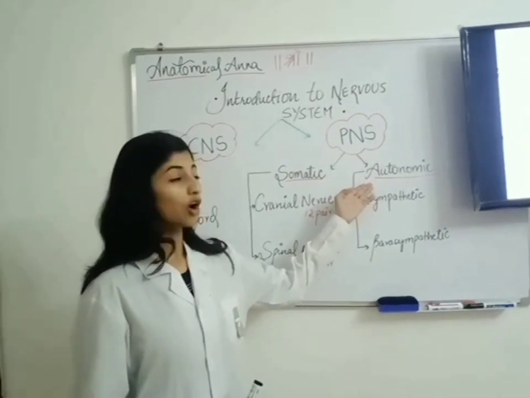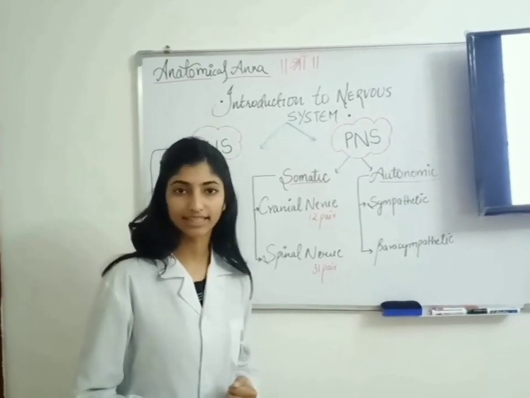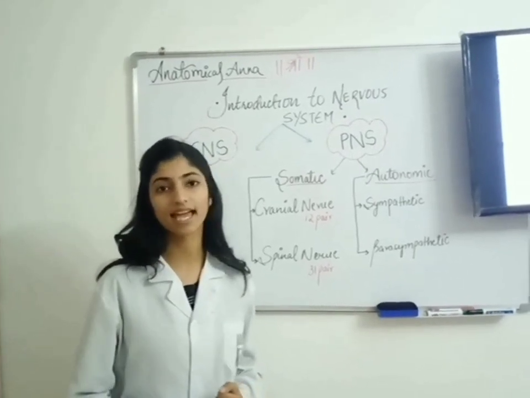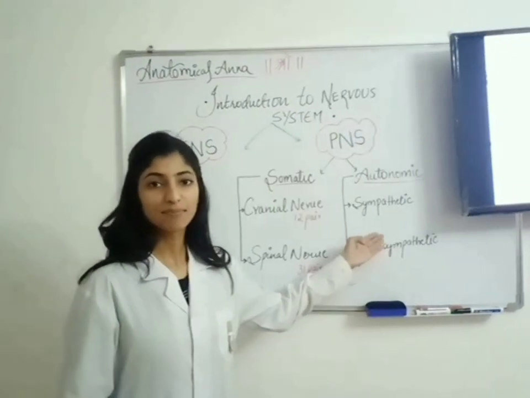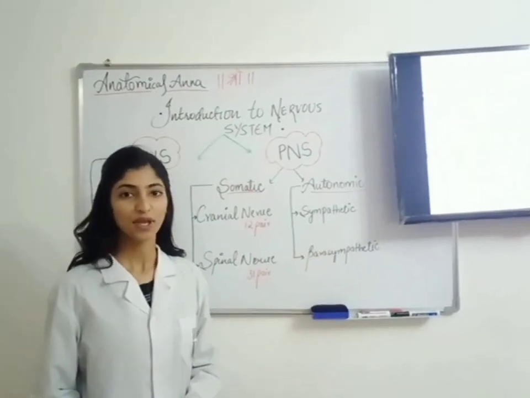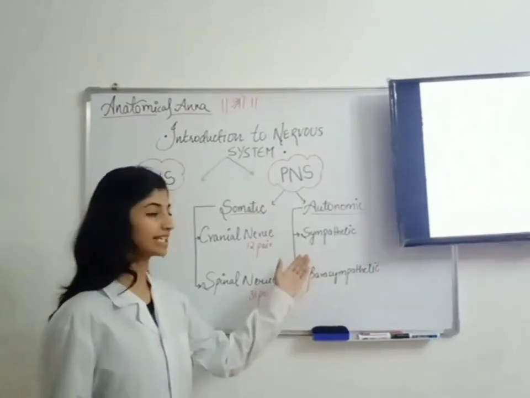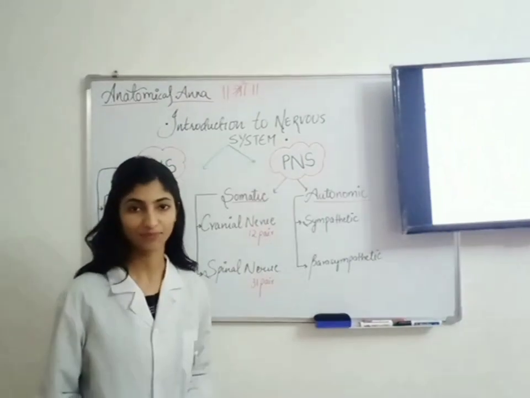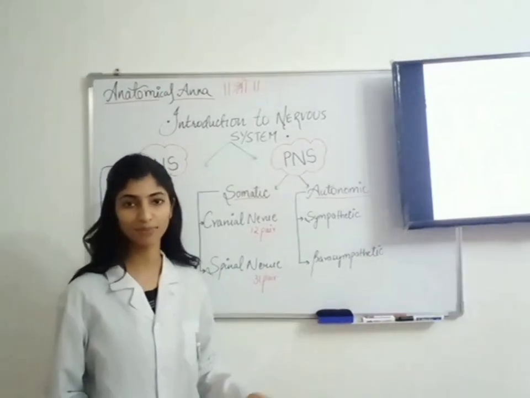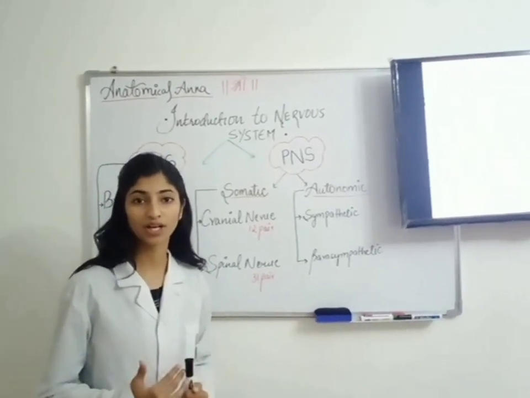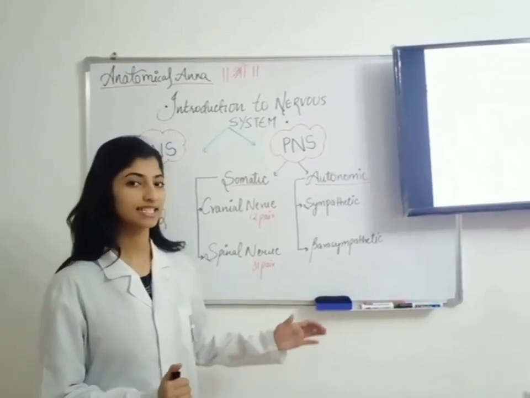Now you are seeing the autonomic nervous system, also known as the splanchnic nervous system, which shows involuntary actions and controls the smooth muscles and glands. It is further divided into sympathetic and parasympathetic. The sympathetic nervous system mainly acts during times of danger, so you can easily remember it as fight or flight. Similarly, in the parasympathetic system, the body inhibits the work and brings it to a calm and composed state. So you can remember it as rest and digest.